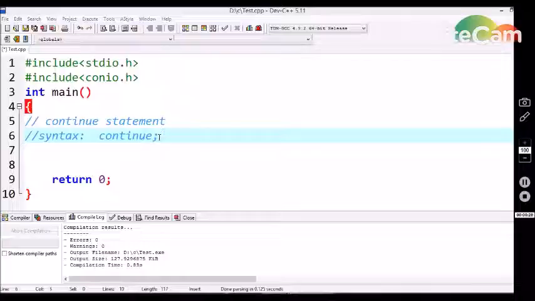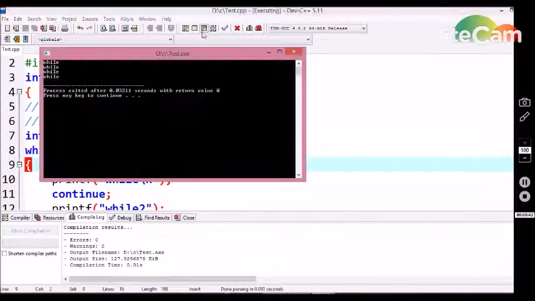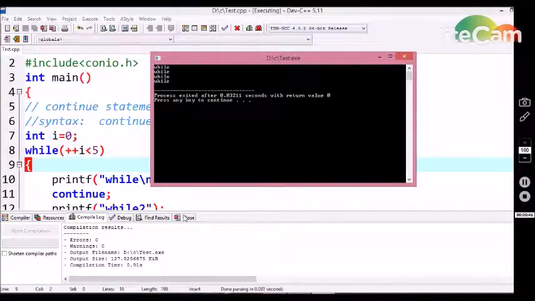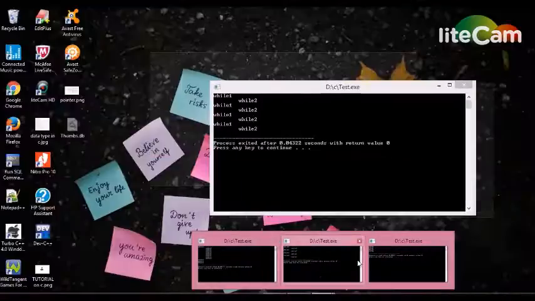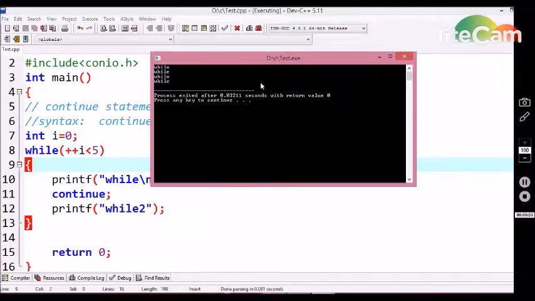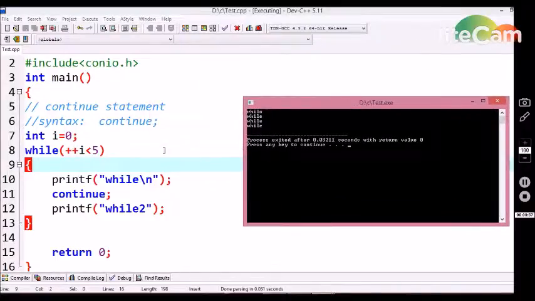Let's discuss how this continue statement works in the C compiler with an example. Here I have written a small program using the continue statement in a while loop control structure. First, let's compile this program. While compiling, we are getting "while" 4 times on the output screen. Now let's see the internal execution of this program.